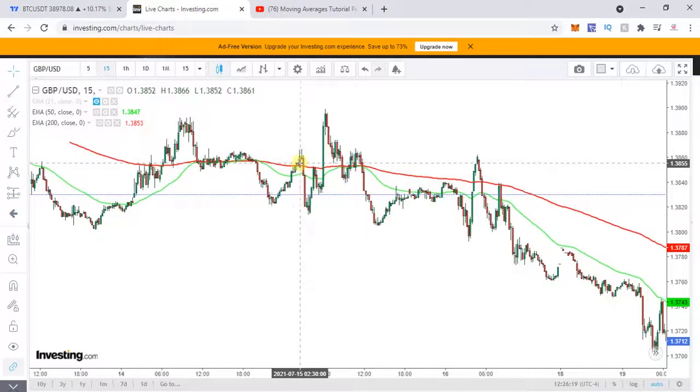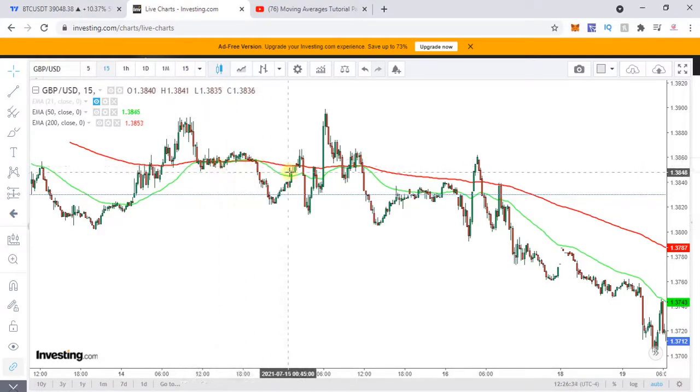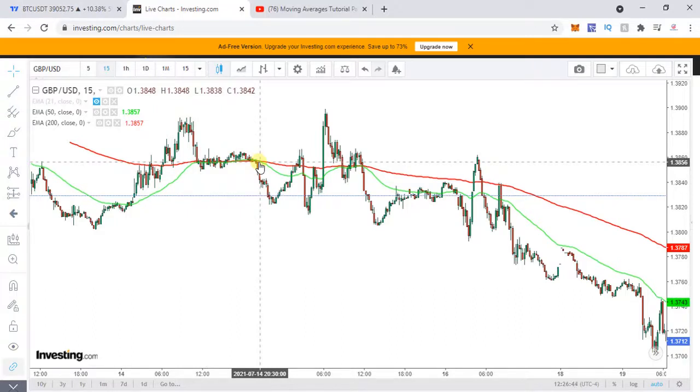Then when you see something like this, that both the EMAs, your 50 EMA and your 200 EMA, are intermingled, or you cannot clearly distinguish between them, or even something like this, close by over here, with the candles moving up and down, this is the time when the markets are choppy, and you are best away not taking any trades.